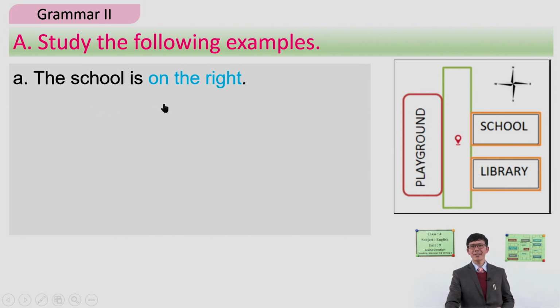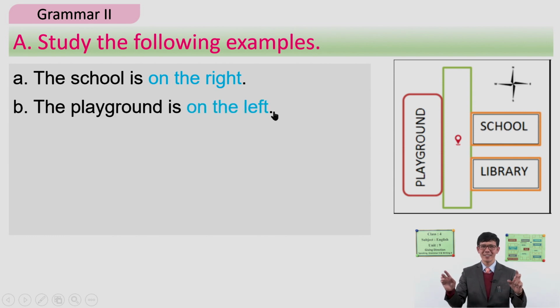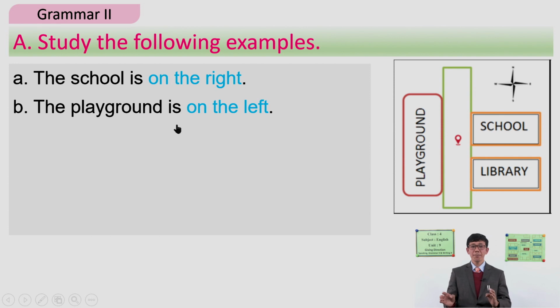The school is on the right. Look at another example. This is the playground. So where is the playground? Good. The playground is on the left. On the right and again on the left. The playground is on the left.